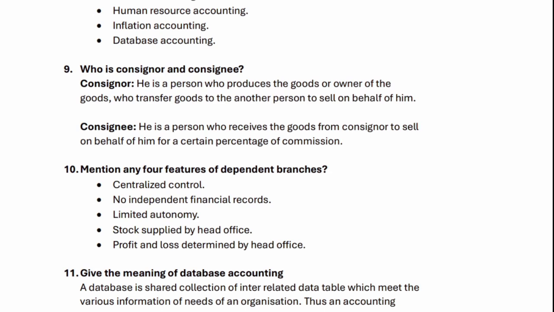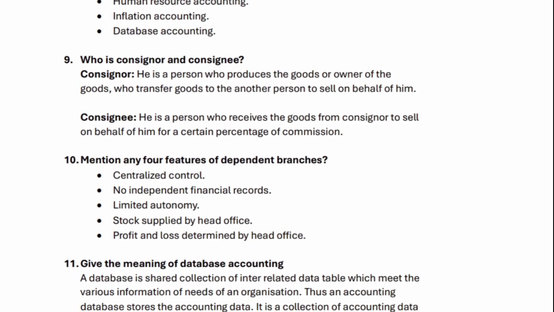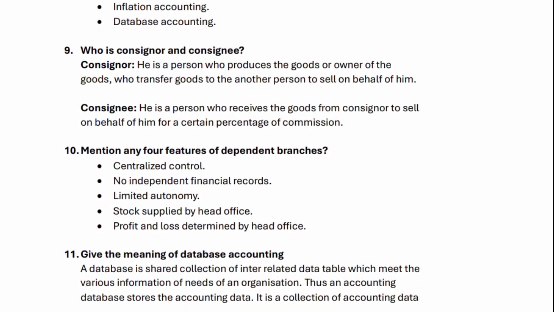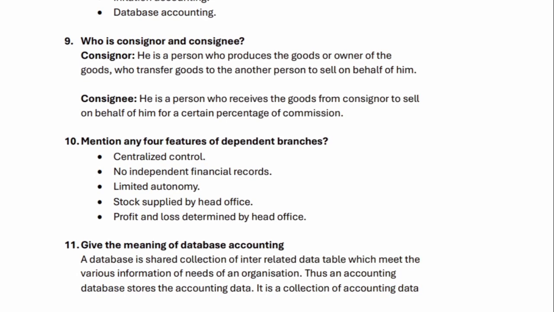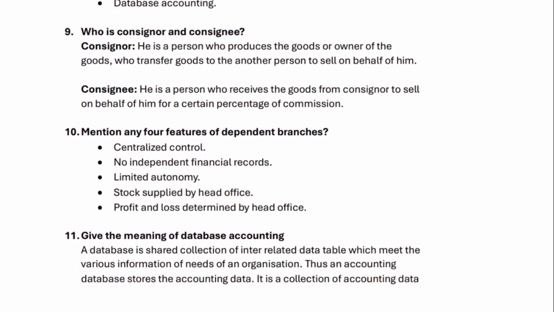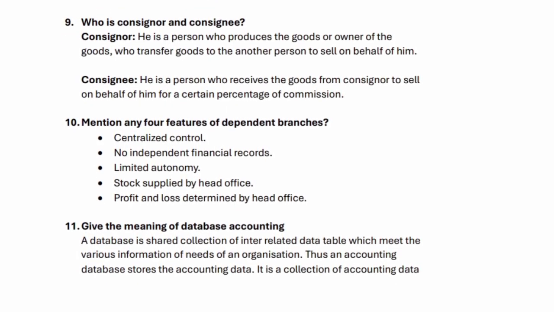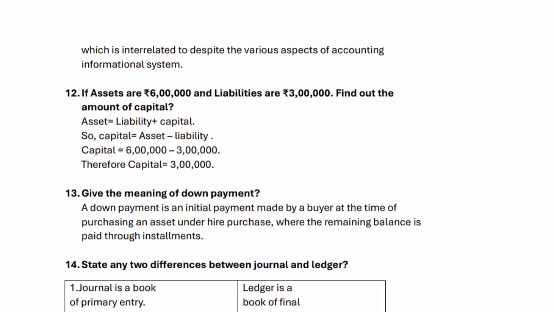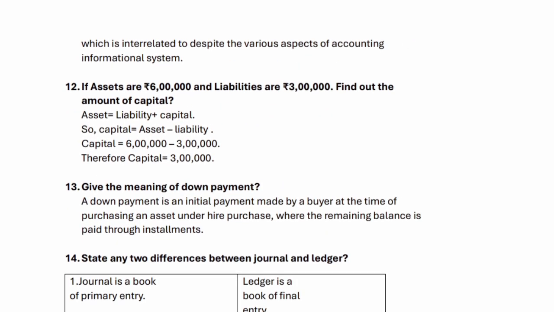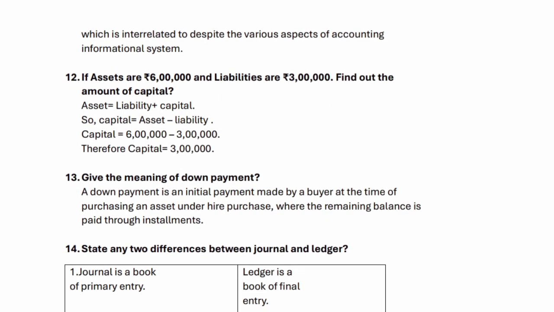11. Give the meaning of database accounting. A database is a shared collection of interrelated data tables which meet the various information needs of an organization. Thus an accounting database stores the accounting data. It is a collection of accounting data which is interrelated to depict the various aspects of accounting information system.